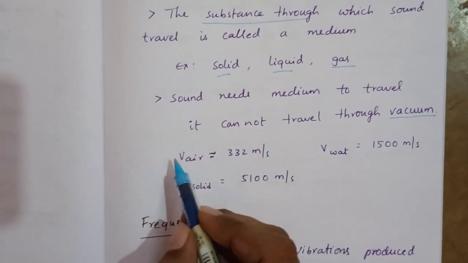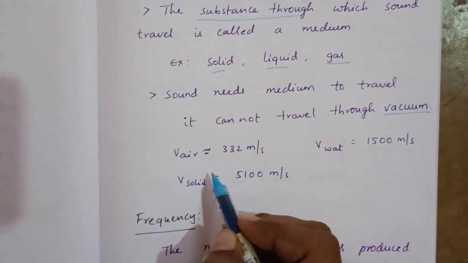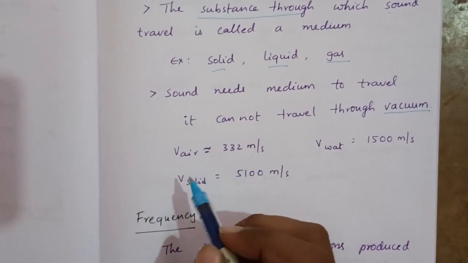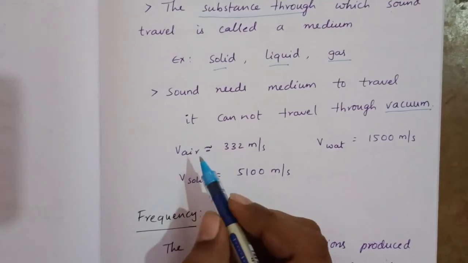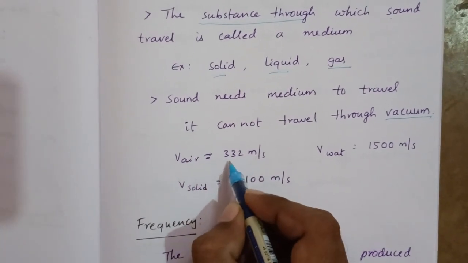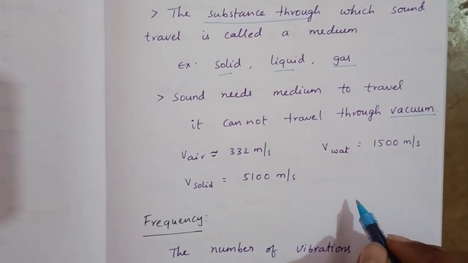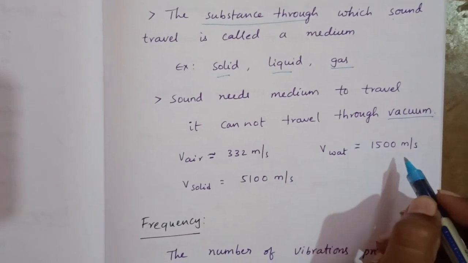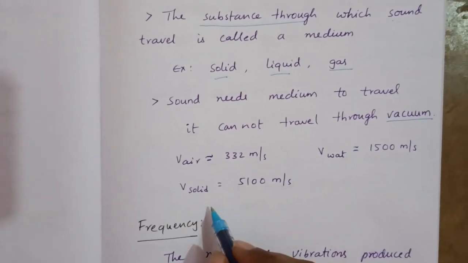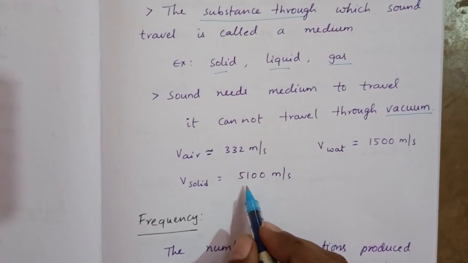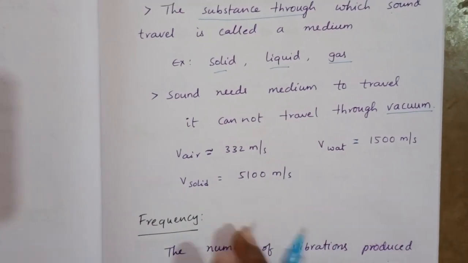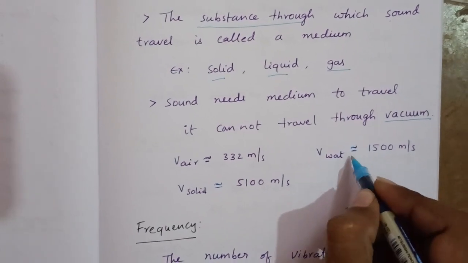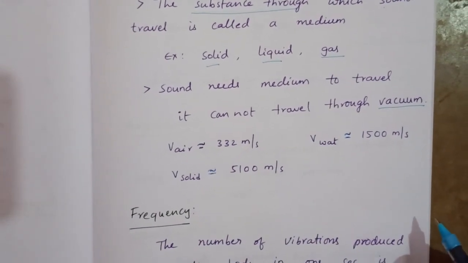Now the speed of sound in air is nearly equal to, not exactly, because it depends upon the temperature. If temperature changes, the speed of sound also changes. That's why it is nearly equal to 332 meters per second. In liquids, for example water, nearly equal to 1500 meters per second. In solids, nearly equal to 5100 meters per second. These are not exact, these are nearest values. Nearly equal to, this is the symbol.